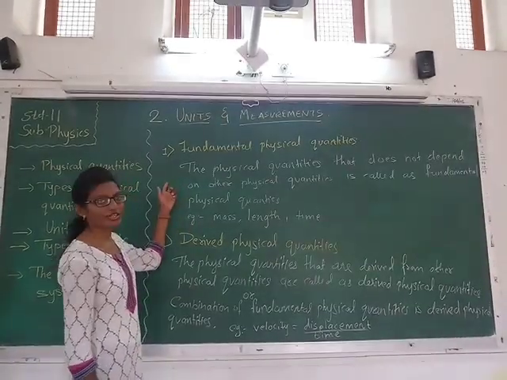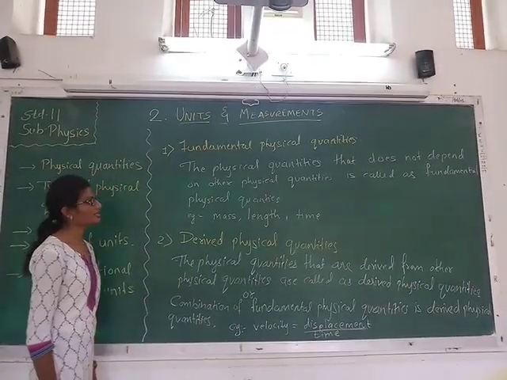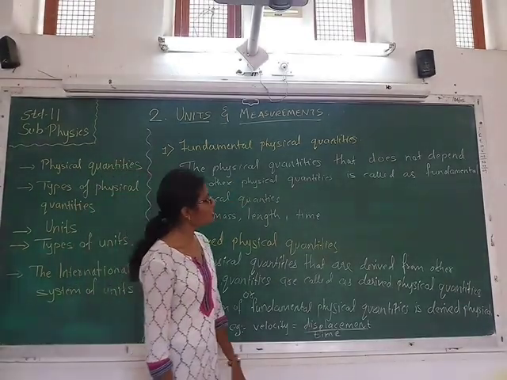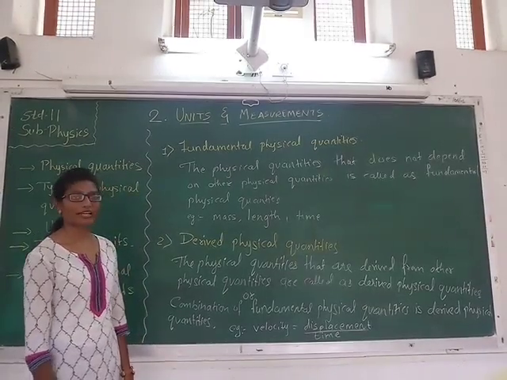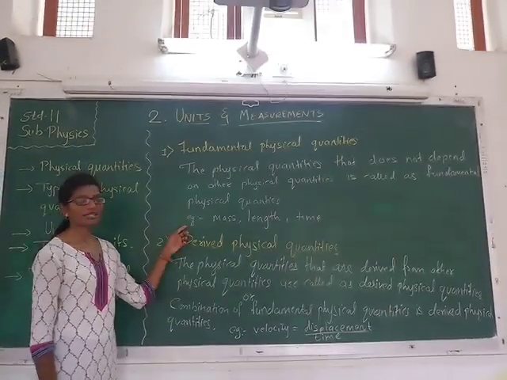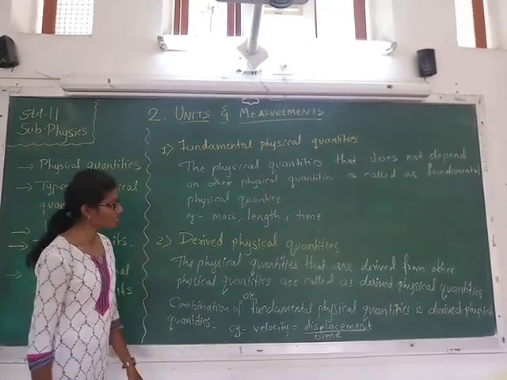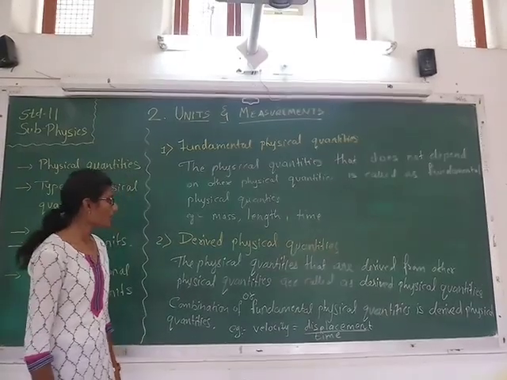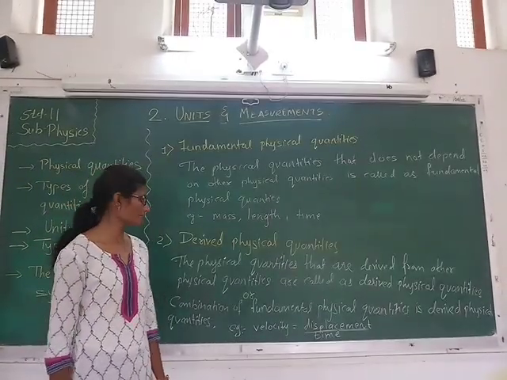So these are the definitions of fundamental physical quantities and derived physical quantities. Fundamental physical quantities: the physical quantities that do not depend on other physical quantities are called fundamental physical quantities. Example: mass, length, time. Second is the derived physical quantities: the physical quantities that are derived from other physical quantities are called derived physical quantities.